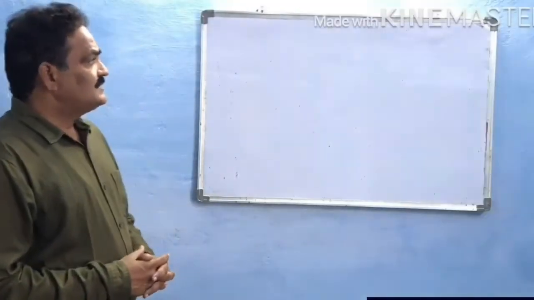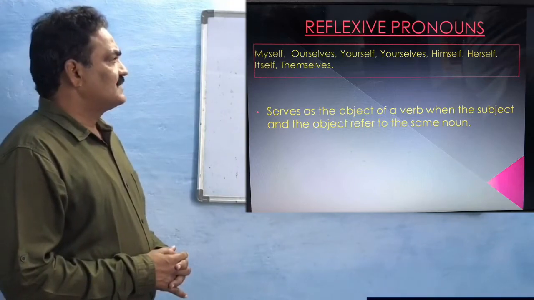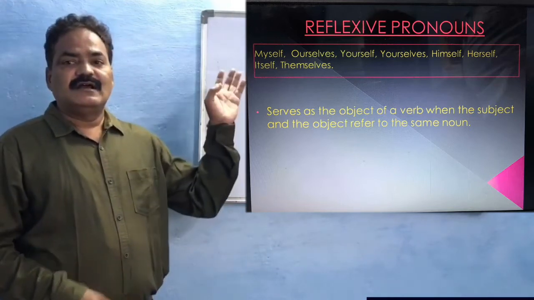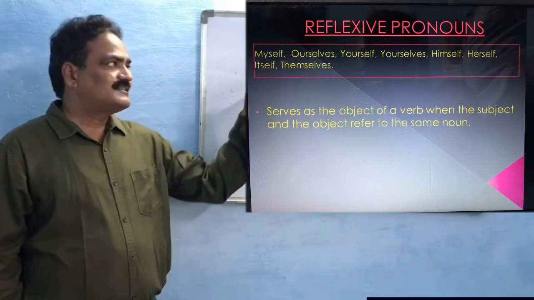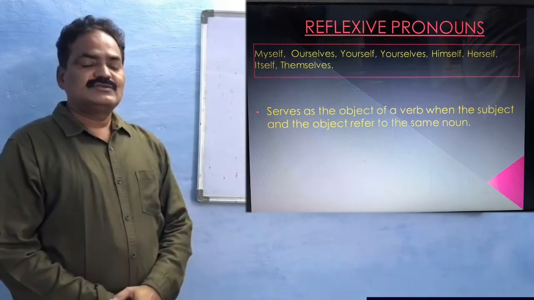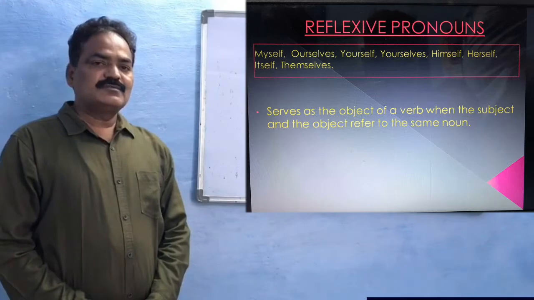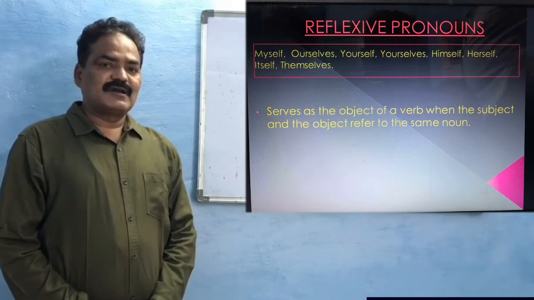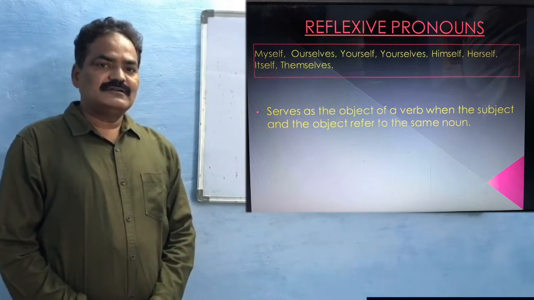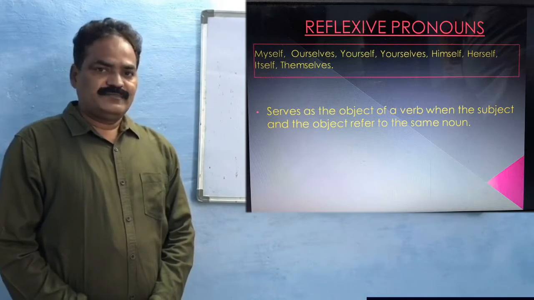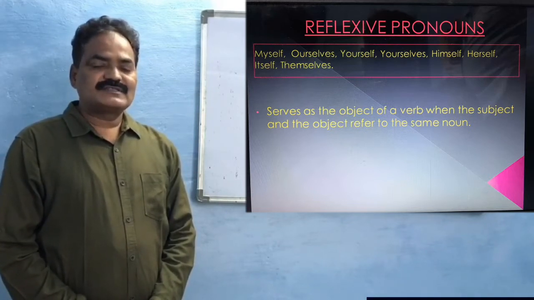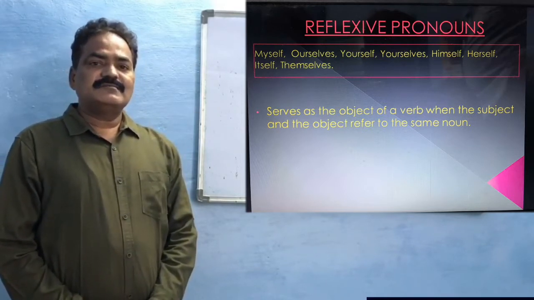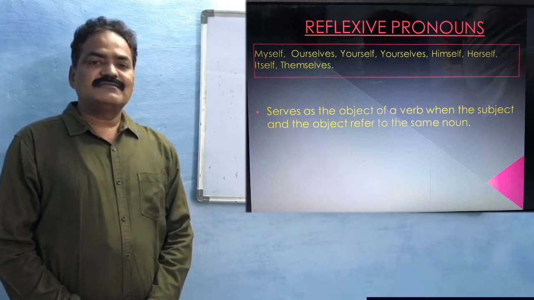The third type is reflexive pronouns. Myself, ourselves, yourself, yourselves, himself, herself, itself, themselves. So these are called reflexive pronouns. As we find in these pronouns, self is common in all of them, as in myself, yourself, yourselves. So with another name, these are also called self-type pronouns.